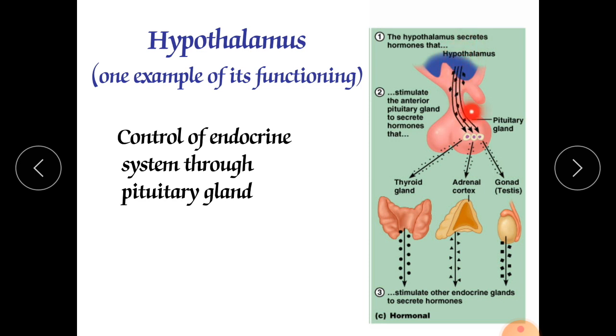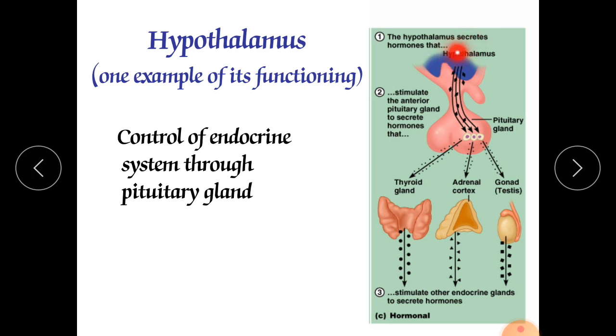After that, the respective hormones, for example LH and FSH, are secreted from the anterior pituitary, and likewise from the organs: in males they secrete testosterone, and in females they secrete estrogen and progesterone.